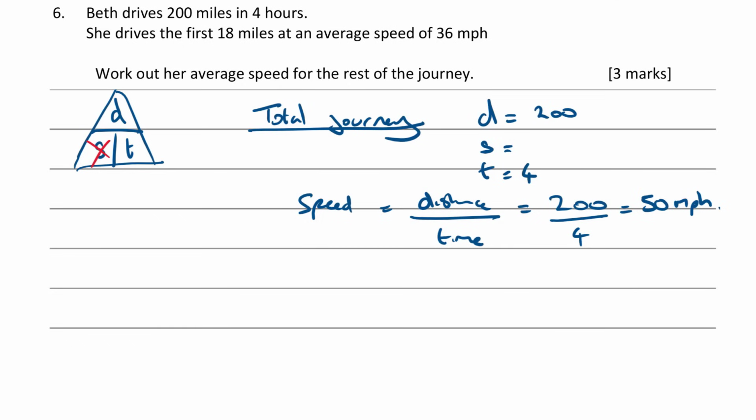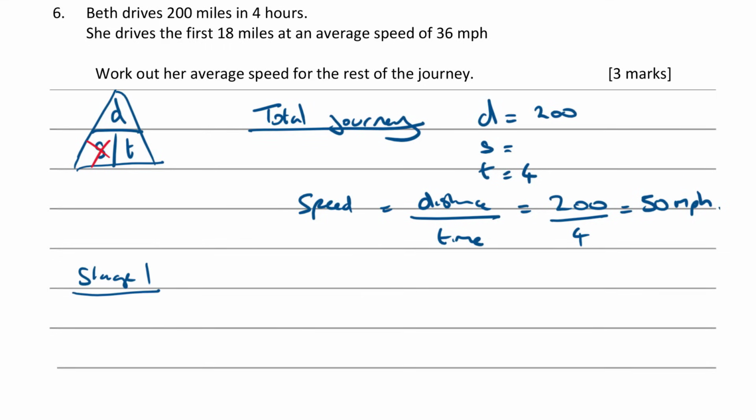Right, so does that help us? What does the next part say? It says she drives the first 18 miles at an average speed of 36. So I'm going to write this. This is stage 1 then of the journey. There's a 2-stage journey, isn't there? And the first section, we know D and we know S, but we don't know T. So let's find T. Let's see if that helps.